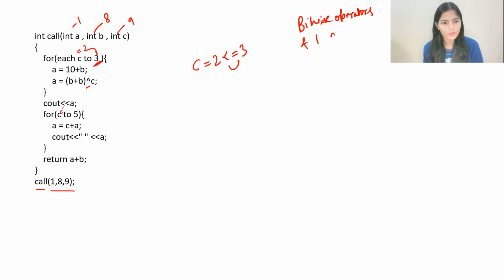And here also C equal to 5, that's what the thing is. So we have a for loop for the value of C up to 3. Here you can see we are doing the updation in the value of A inside this for loop.